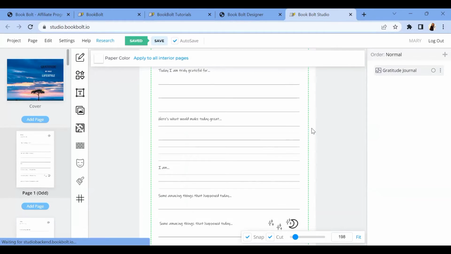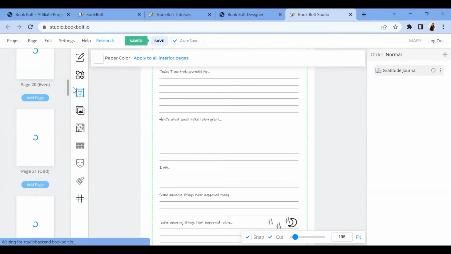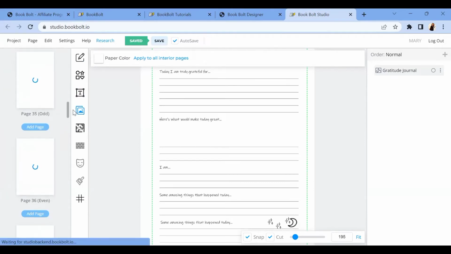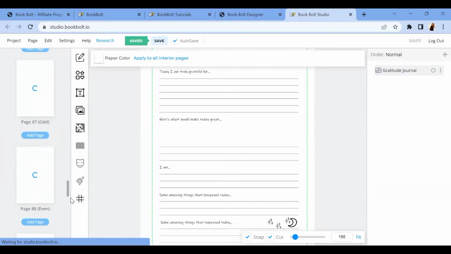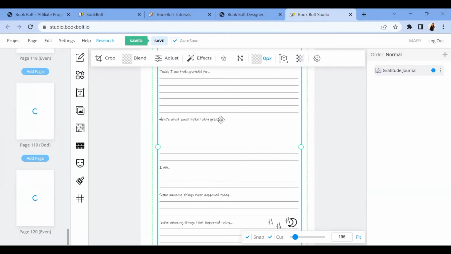Can you see it? So right now, if you decide to go scroll down, you will see that we have over 120 pages of this particular content already, and every one of them is going to come in this format. It's going to have this content inside of them. If, for example, you think you want to change something else, you can actually go ahead and do that.